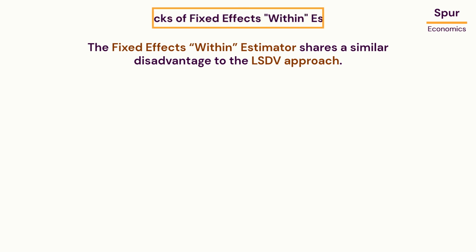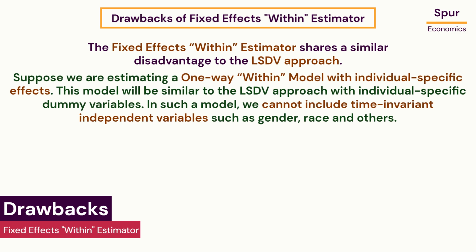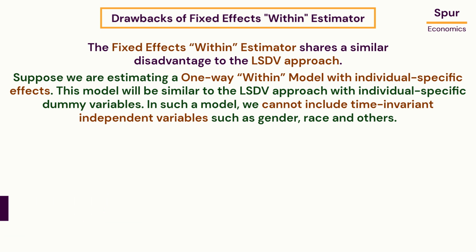The fixed effects within Estimator shares a similar disadvantage to the LSDV approach. Suppose we are estimating a one-way within model with individual specific effects. This model will be similar to the LSDV approach with individual specific dummy variables. In such a model, we cannot include time-invariant independent variables such as gender, race, and others.